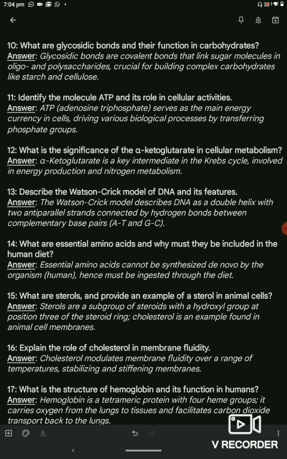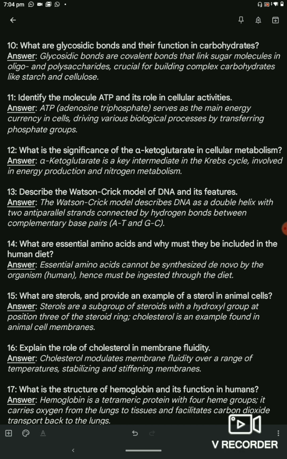Question 13. Describe the Watson-Crick model of DNA and its features. Answer. The Watson-Crick model describes DNA as a double helix with two antiparallel strands connected by hydrogen bonds between complementary base pairs AT and GC.